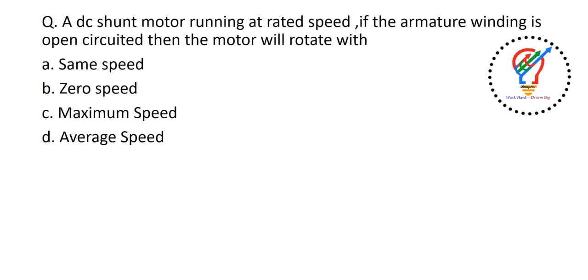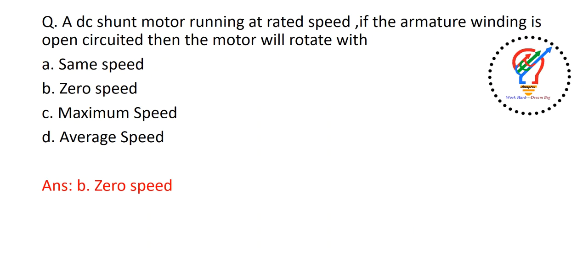Next one, a DC shunt motor is running at rated speed. If the armature winding is open circuited, then the motor will rotate. Okay, so in a DC shunt motor, what we are doing is we are removing the armature winding. So once we remove the armature winding, what will happen? Simply the motor is going to come to rest. So the answer is 0.